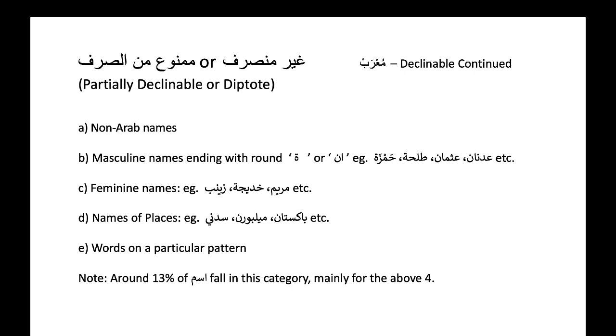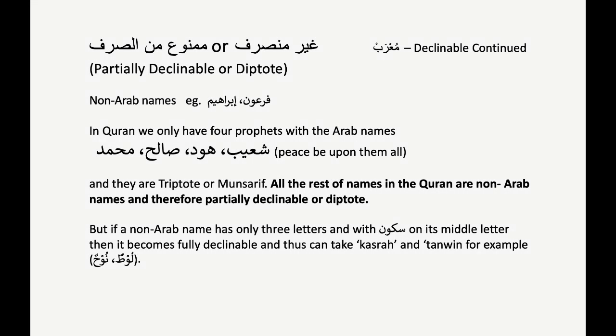But first of all, let's look at non-Arab names. For example, Firaun, Ibrahim. In Quran, we only have 4 prophets with Arabic names: Shu'aib, Hud, Salih, Muhammad. Peace be upon all of them. They are Triptote or Munsarif.